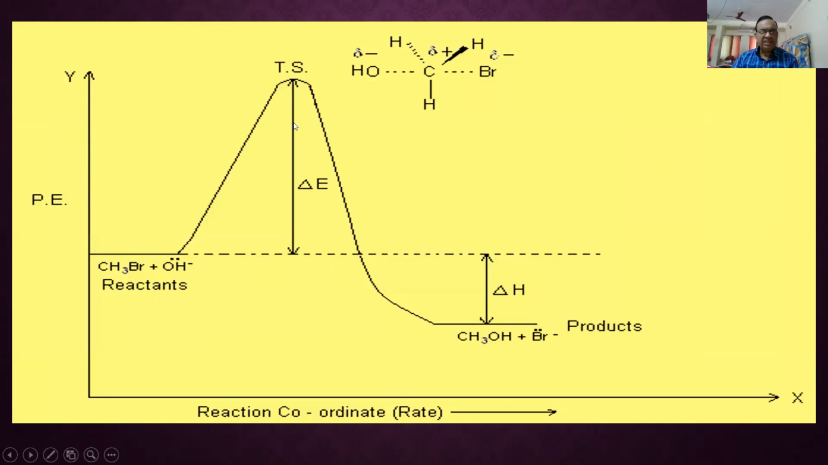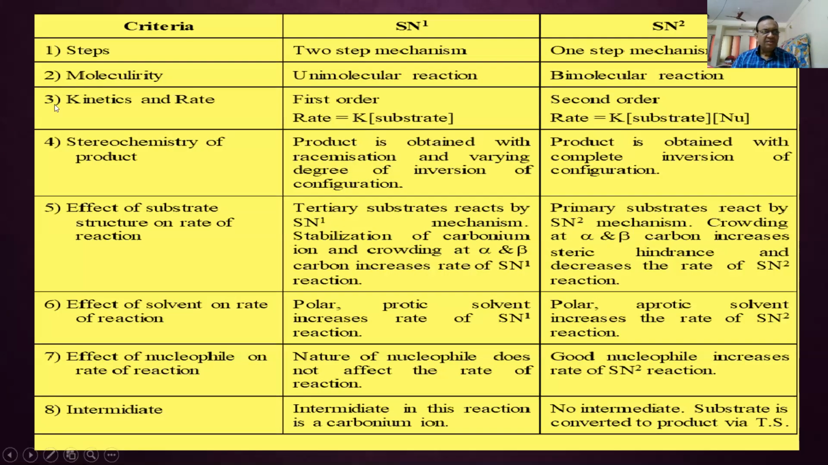Again, this is delta E, energy of activation. This is delta H, enthalpy change, reactant energy, products energy. The difference between SN1 and SN2: SN1 is a two-step mechanism, while SN2 is a one-step mechanism.